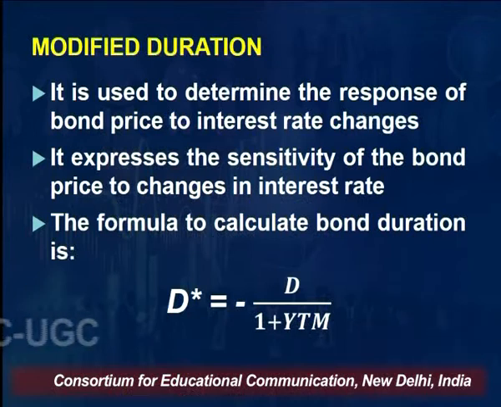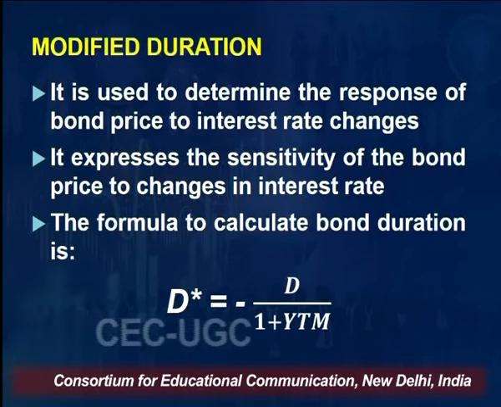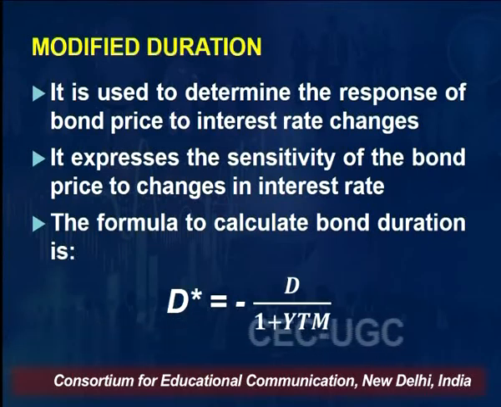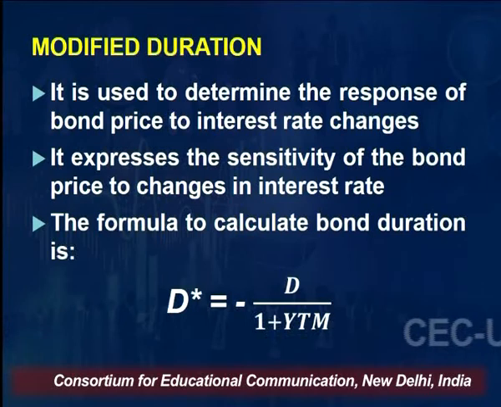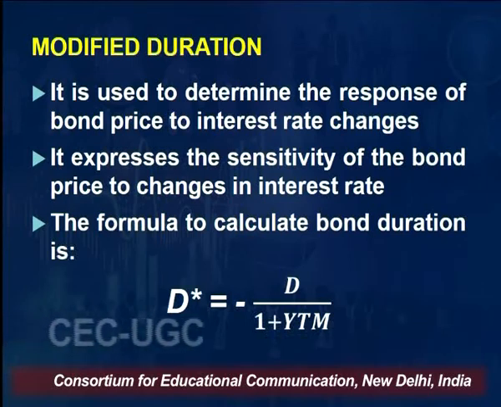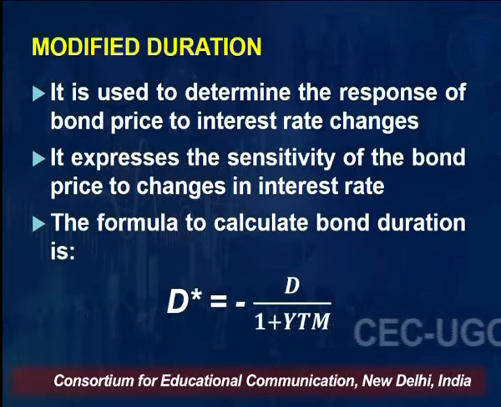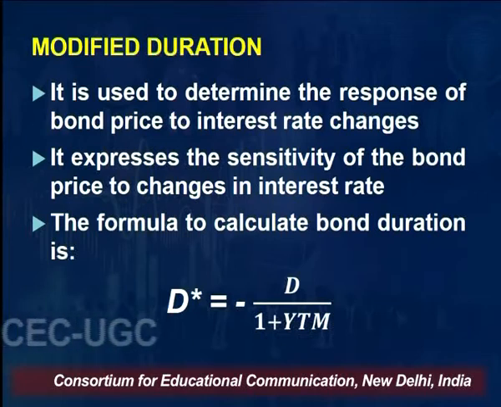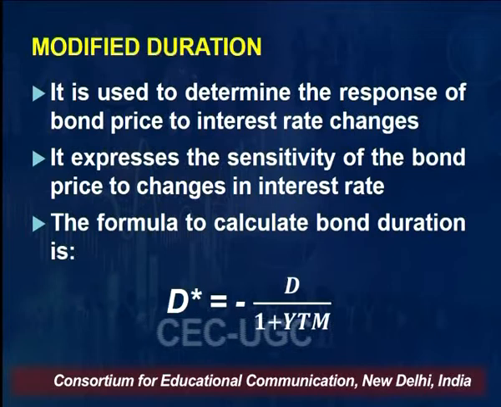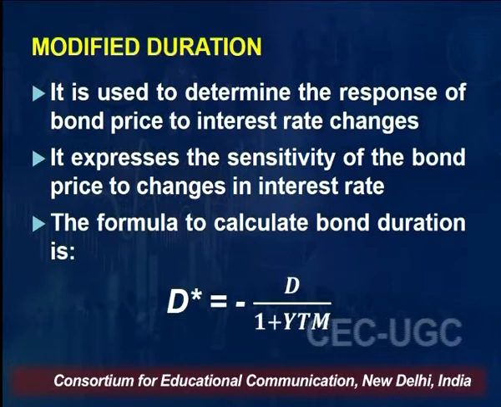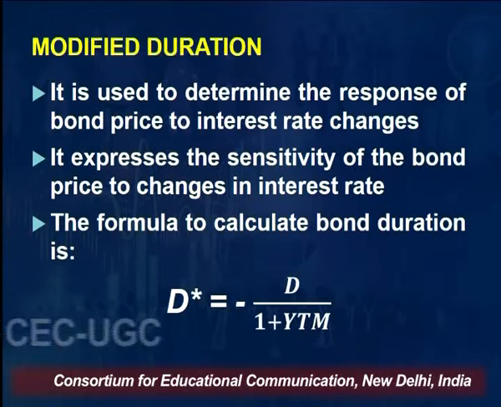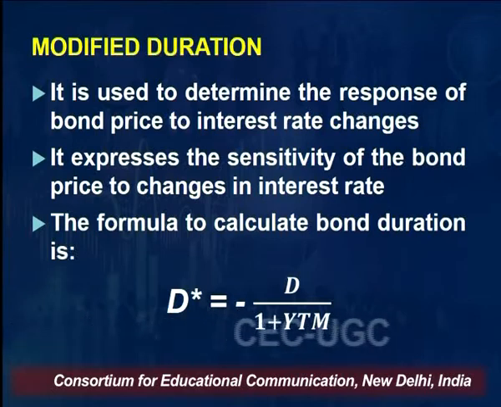So it is used to determine the response of bond price to interest rate. That if there is a 1% change in the interest rate, what will be the extent of the change in the bond prices? Time and again we have discussed that there is an inverse relationship between interest rate and the bond prices. So if the interest rate increases by 1%, to what extent will the bond prices fall? If interest rate falls by 1%, to what extent will the bond price increase? This you measure through modified duration.